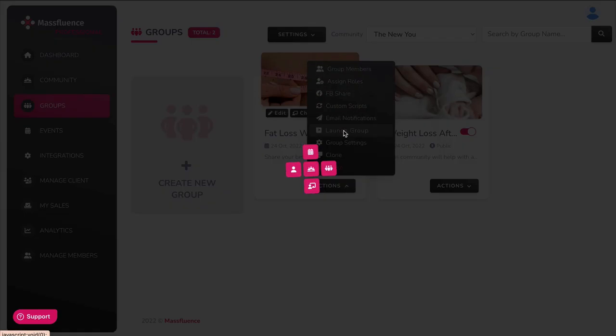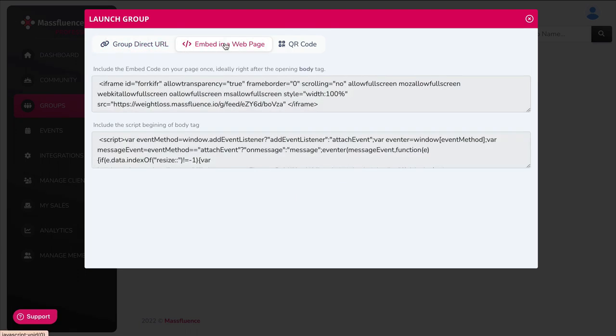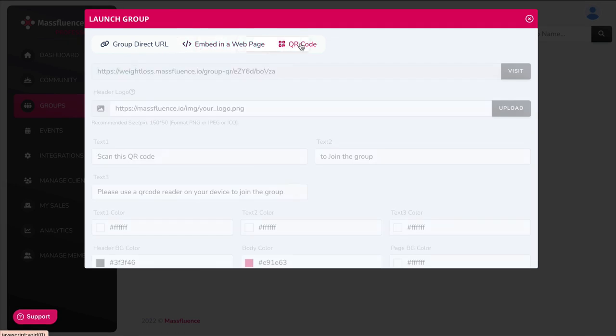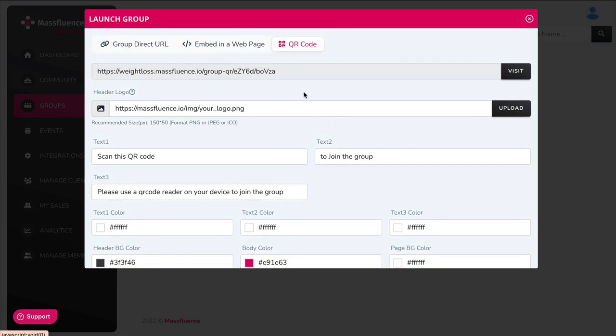You can launch your group. So what it does is it gives you the direct URL that you can post anywhere you want. You can embed this community in a blog post or on your website. And you can also create a QR code so that anyone who scans the code has access to the community.